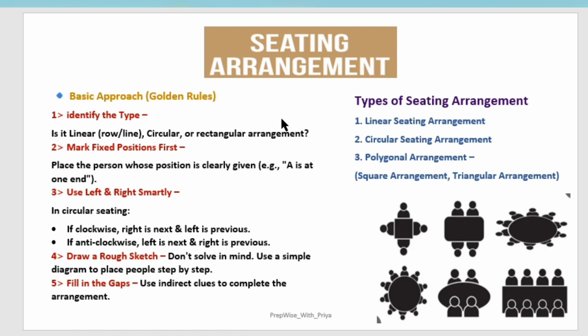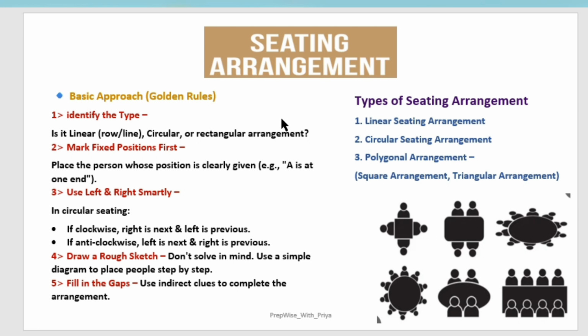First, we have to understand what will be the type of sitting. Whether it is a linear sitting arrangement. A linear sitting arrangement is when the persons are sitting in a row, a line or on a bench. If it is a circular sitting arrangement, then further it matters whether you are facing inside or outside of the table. In a polygon arrangement, it will be a square or triangular arrangement. So for that you have to understand first the type of the sitting arrangement.